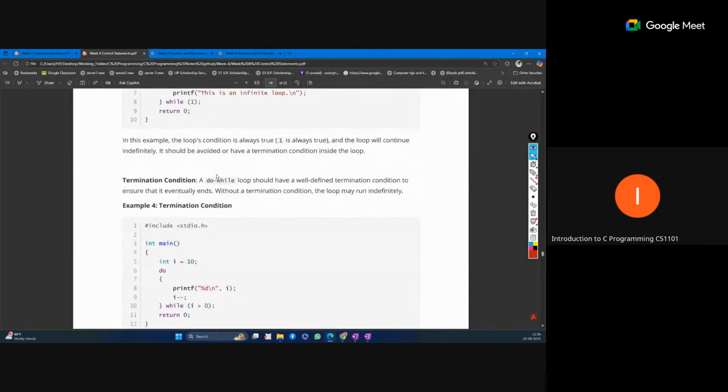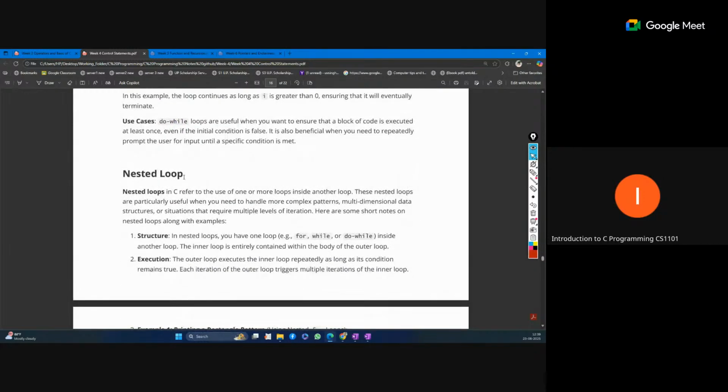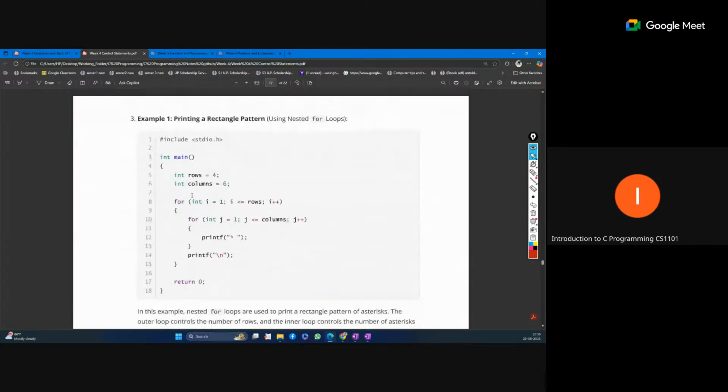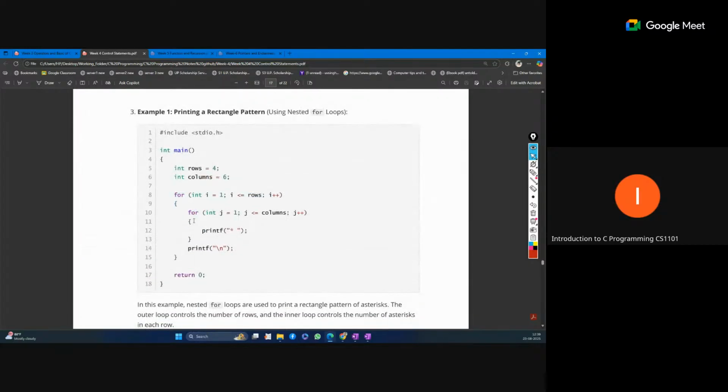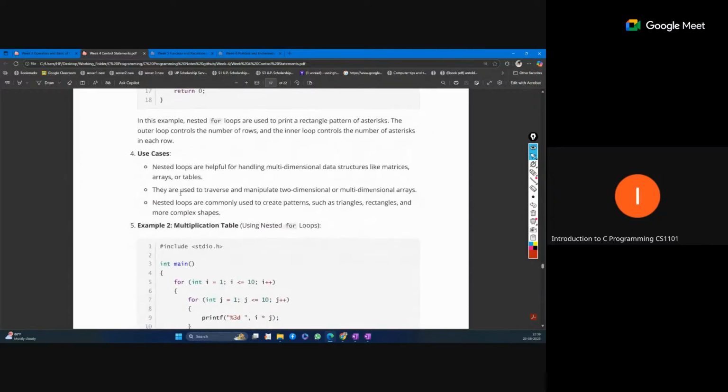And other than this, all things are nested loops. So one loop inside another loop. I hope you have seen code like this. Where we are using some 2D matrix or something, we require this type of nested loop. So one outer loop, inside that another loop. This is called a nested loop.